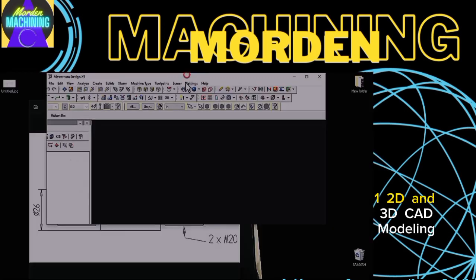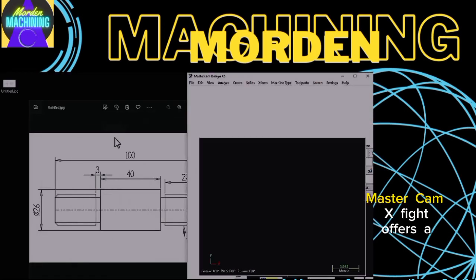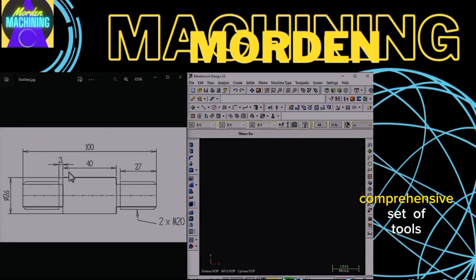1. 2D and 3D CAD modeling. Mastercam X5 offers a comprehensive set of tools for creating 2D and 3D models, including wireframe, surface, and solid modeling.